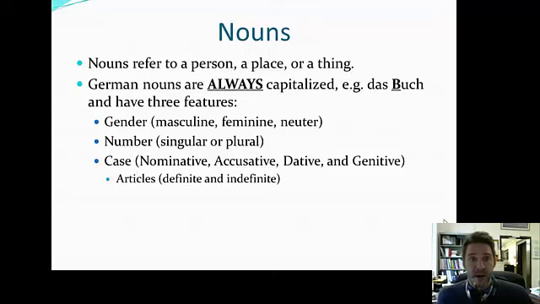There's three features: gender of nouns, masculine, feminine, and neuter. There's also plural, so we have associated with number here, singular or plural. And then there's also case. Right now, we're going to be focusing mostly on the nominative, which is the subject of the sentence. But in German, there are four cases. So that would be nominative, accusative, dative, and genitive. And then the articles associated are always going to be definite or indefinite. Mainly the versus a. Definite being the, indefinite being a or an.